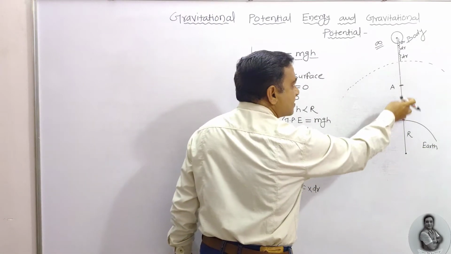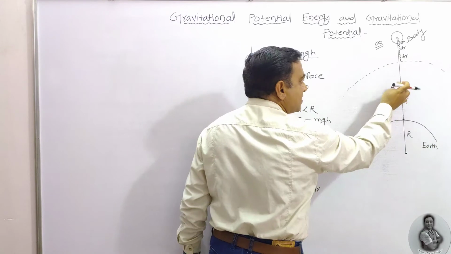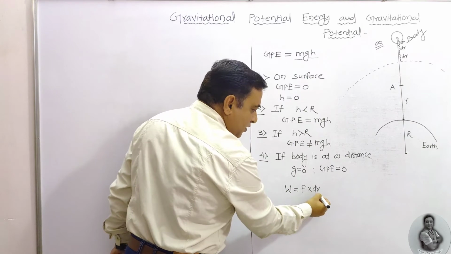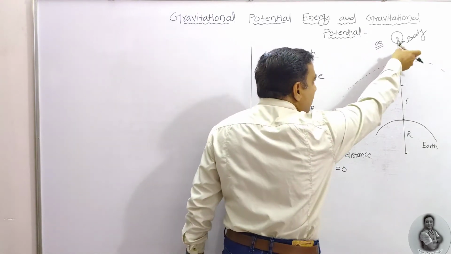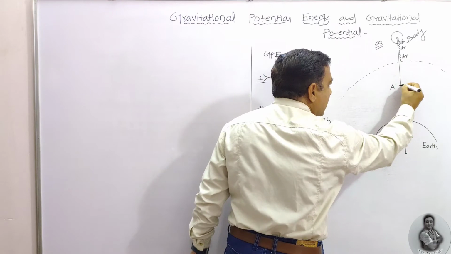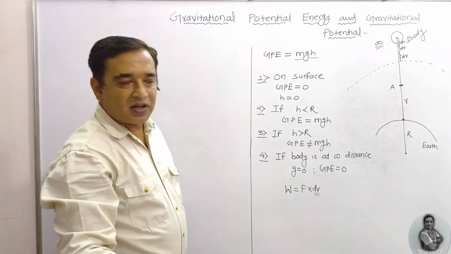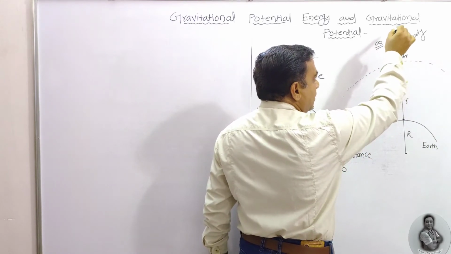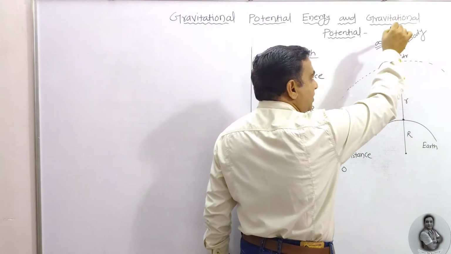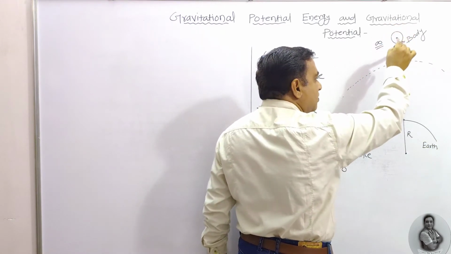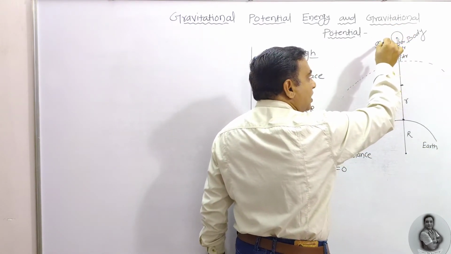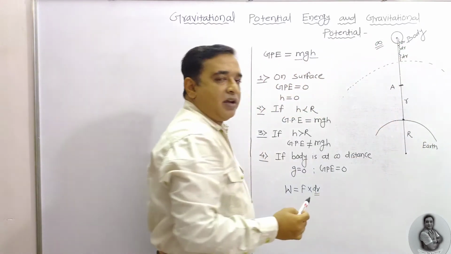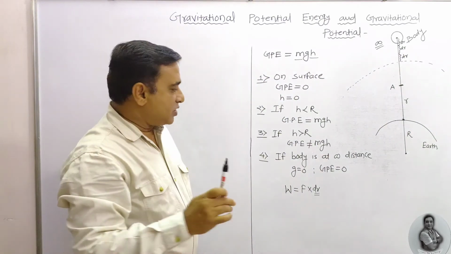Now from the surface this distance is infinity, this distance is r. Here the force into displacement in such a small displacement comes to the point A. Once again, work done when the external force is applied on the body, bringing it from infinity to a given point inside the gravitational field, is known as the gravitational potential energy.